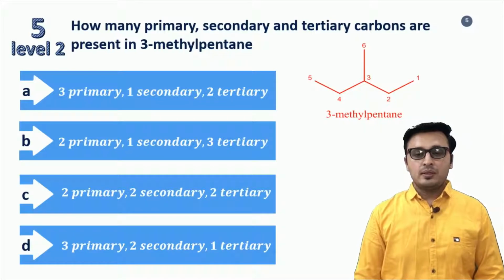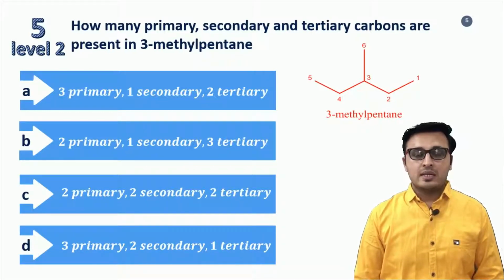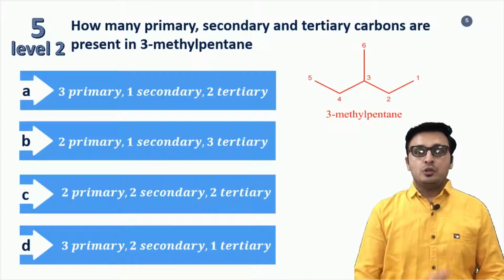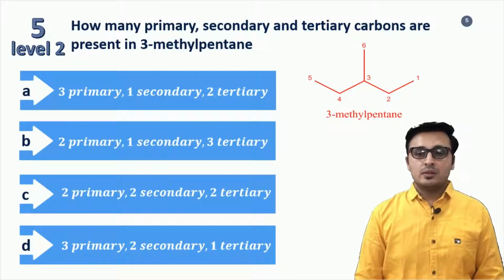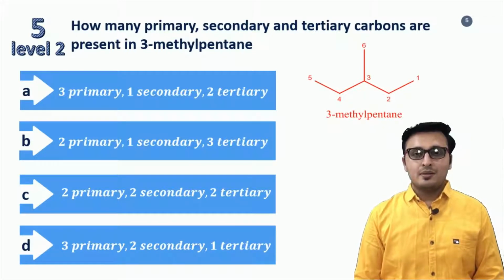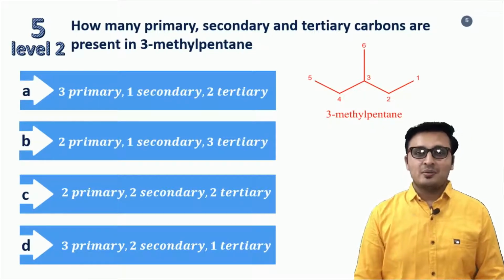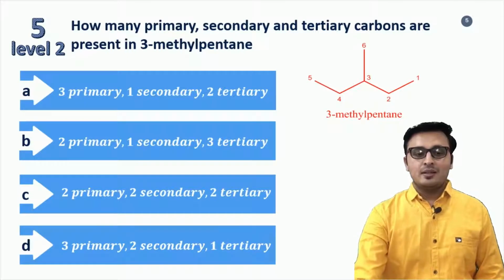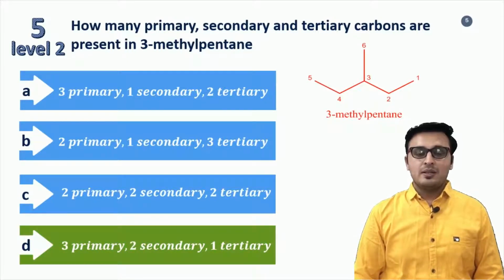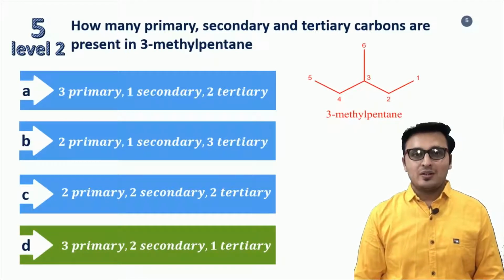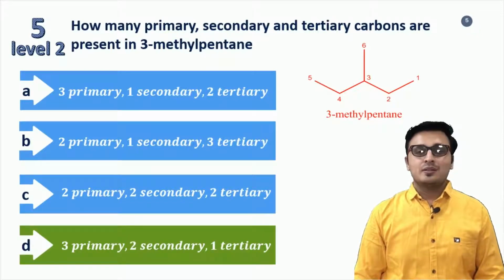And we can also see that carbon number labeled as 3 is connected to 3 carbons and it is a tertiary carbon. So the correct answer for this question is 3 primary carbons, 2 secondary carbons and 1 tertiary carbon. And the correct answer is option D, 3 primary, 2 secondary and 1 tertiary. So correct answer is option D.